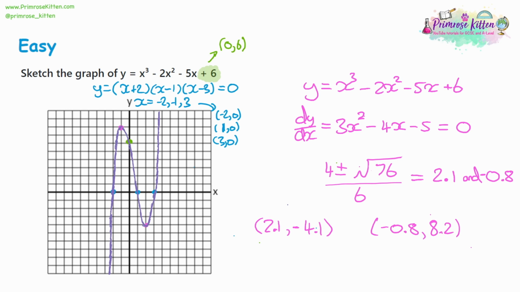So as you can see, there's a lot of different techniques. Let's recap. So you have looking at the number at the end for the y-intercept. You have factorizing the cubic for the x-intercepts. And factorizing a cubic is a pretty involved process using algebraic long division. And then we have differentiating the curve and seeing where the gradient is equal to 0, and potentially even using the quadratic formula to solve that quadratic to get the turning points. So there's a lot going on, but this will be worth a lot of marks.